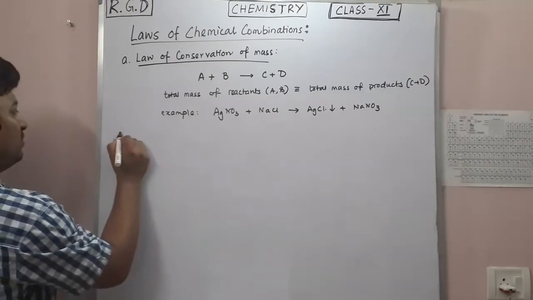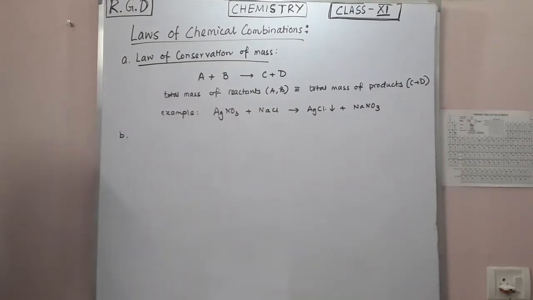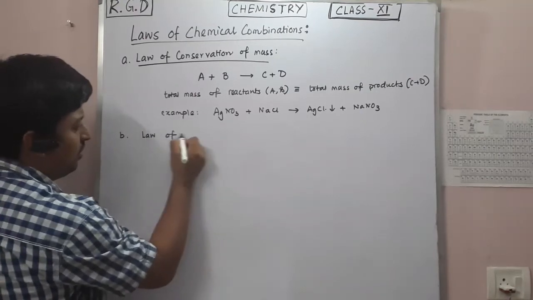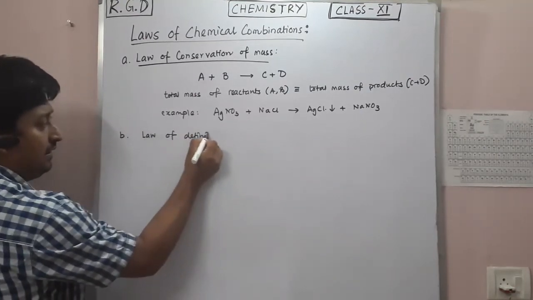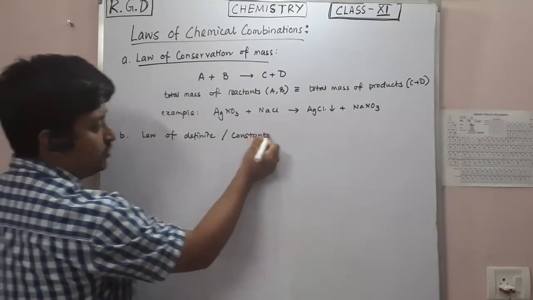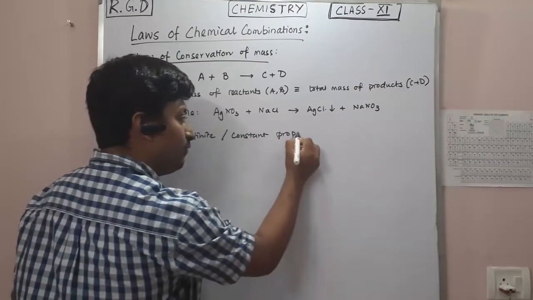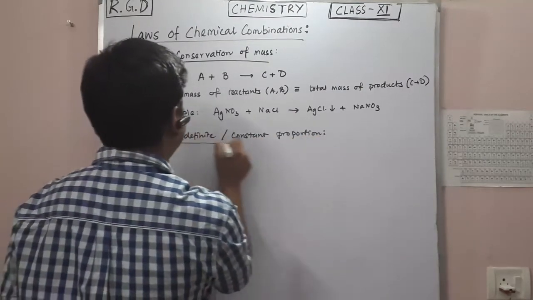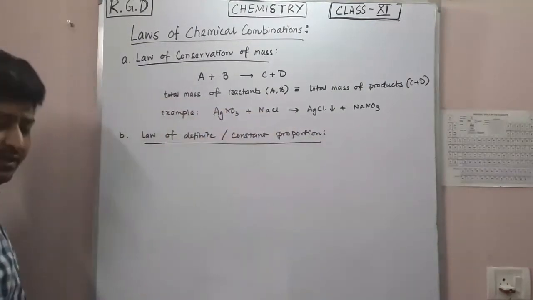Number two, the law of definite or constant proportion. What does it say?